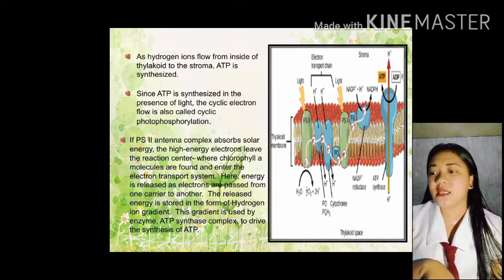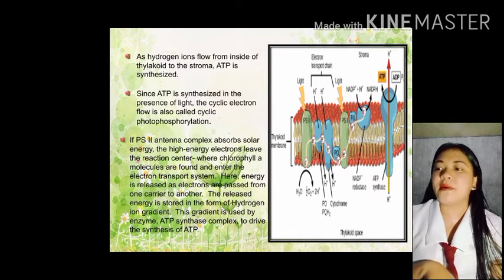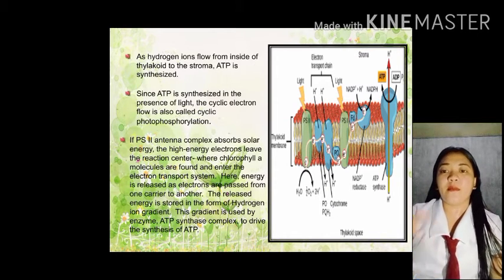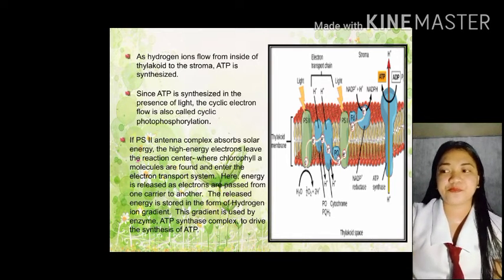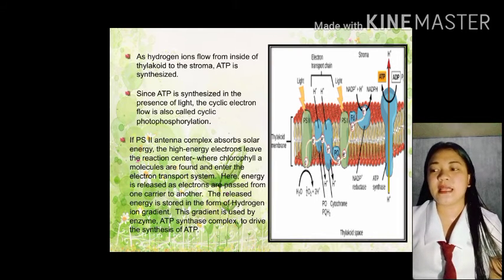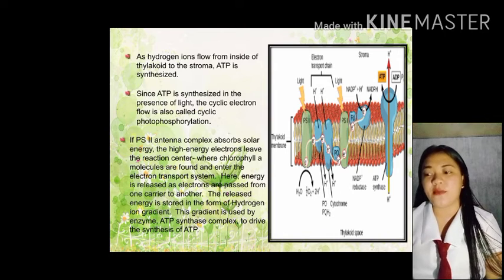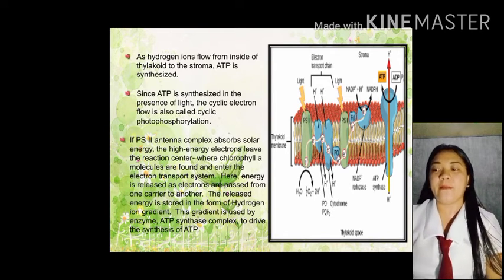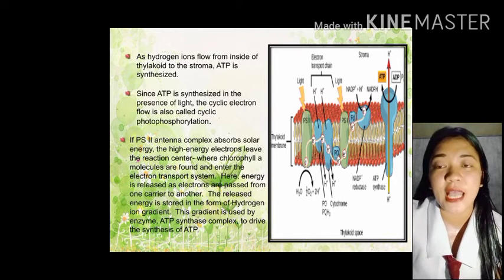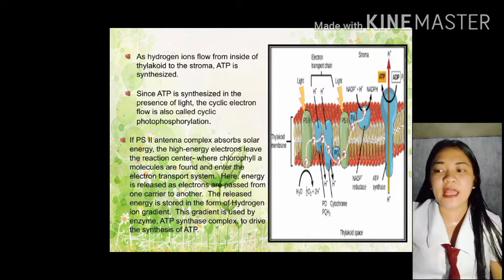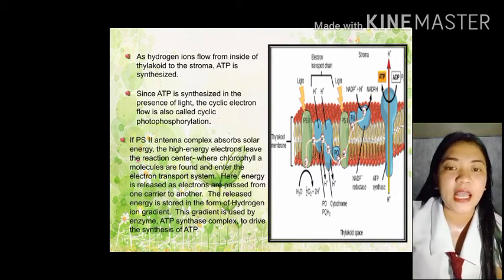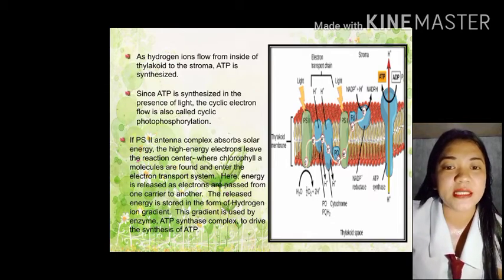Here, energy is released as electrons are passed from one carrier to another. Yan. Makikita nyo nga po dito sa picture na si electron is magpapasalin-salin na dyan. Next is the release of energy is stored in the form of hydrogen ion gradient. This gradient is used by the enzyme ATP synthase complex to drive the synthesis of ATP. Yan, yung nire-release na energy, mare-restore yan sa hydrogen gradient. Makikita nyo po yan dito sa picture. Then, yung gradient na yon ay gagamitin ng enzyme at saka ni ATP synthase complex.